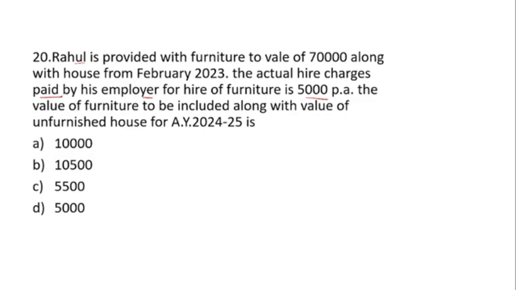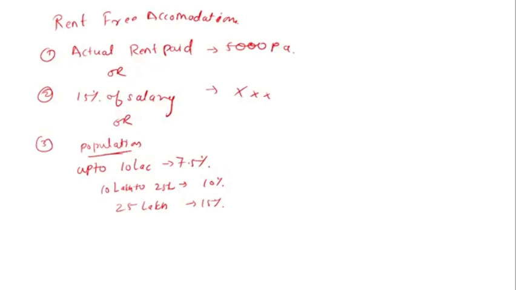So we don't get confused, just remember these rules. Whatever information is given, we will solve according to that question. In this question, the actual rent paid by the employer is 5,000 per annum. We don't know about the salary, and we don't know about the population, so we are unable to calculate it. So according to this question, whichever is lower, that is 5,000.